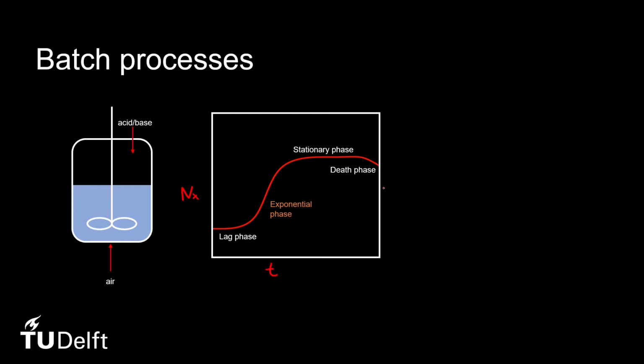So what kind of parameters do we have to look at? Well, the first thing is the mass of our broth. In general, we say that the mass of a broth of a batch system will remain constant. But in this case, we have a bit of acid and base reaction, which are liquid streams. Therefore, the mass of our broth will slowly increase over time.